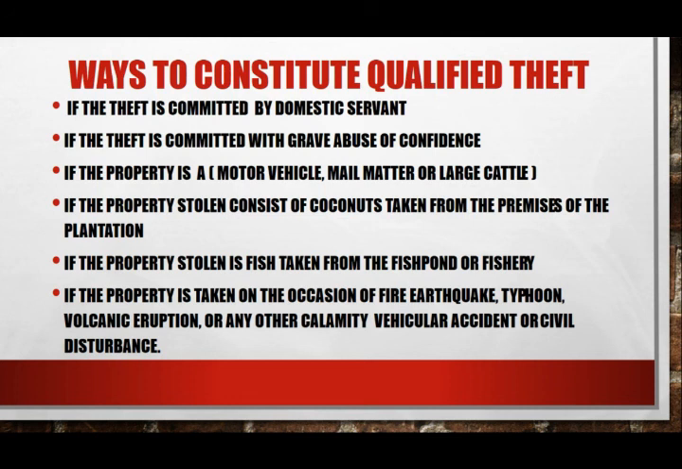At ang panghuli, kung ang pagnanakaw ay nangyari sa mga di inaasahang pagkakataon tulad ng sunog, earthquake, vehicular accident, or any calamity.